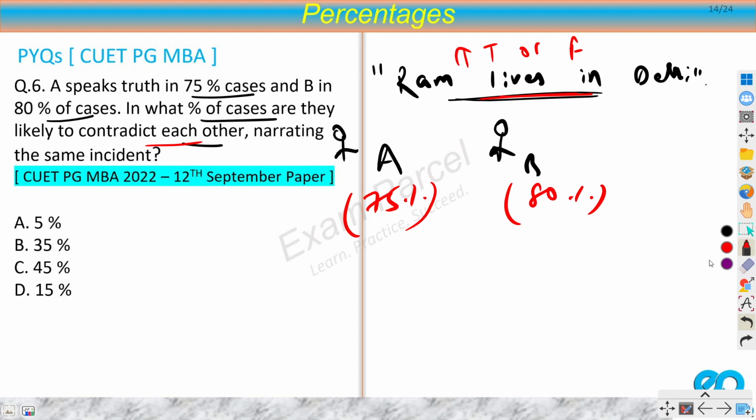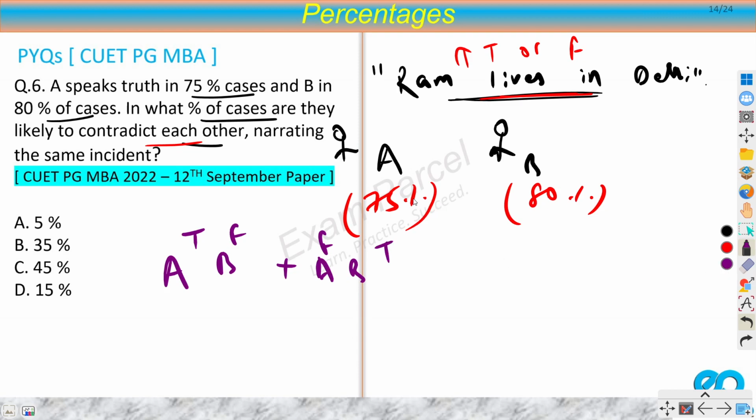It means that one will say true, the other will say false, right? So there are two cases. Let's say both say true, then obviously they are not contradicting. Or both say false, then again they are not contradicting. So there are only two cases. First one is A says true, B says false. Second one is A says false, then B says true.